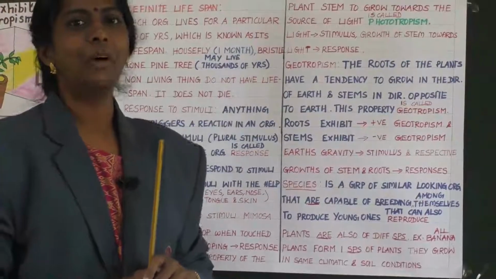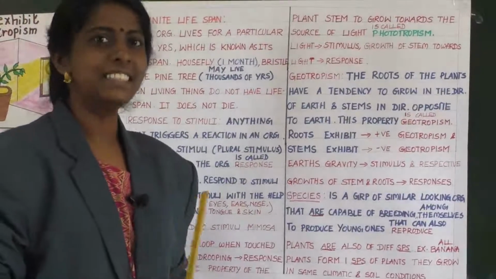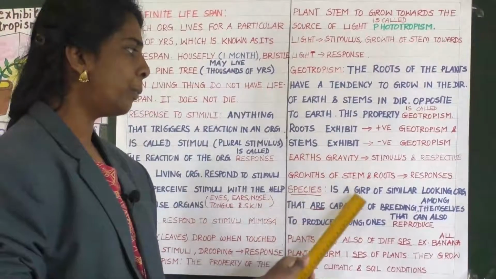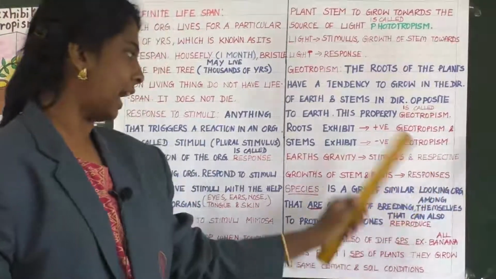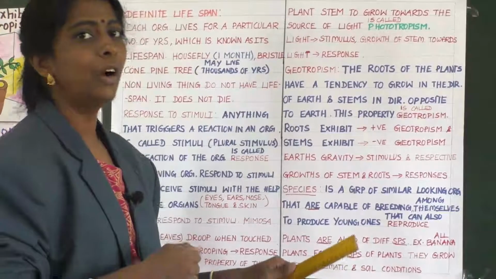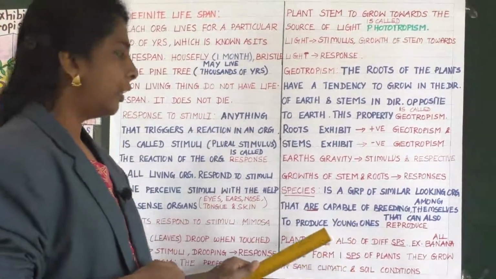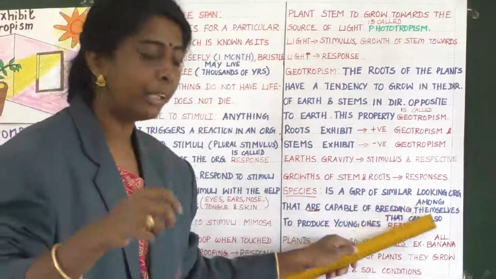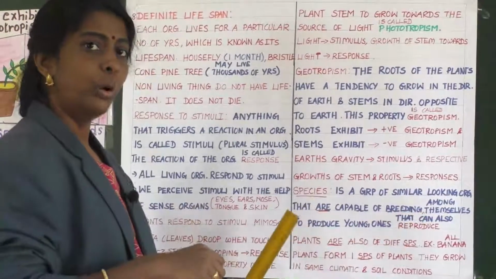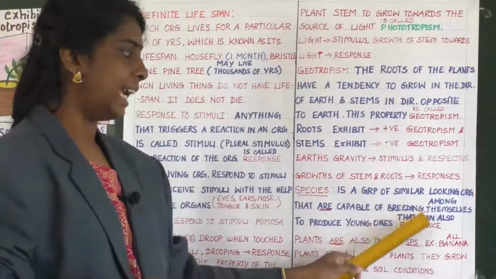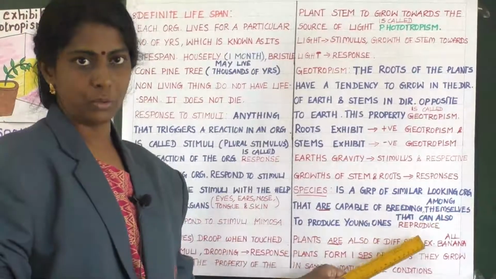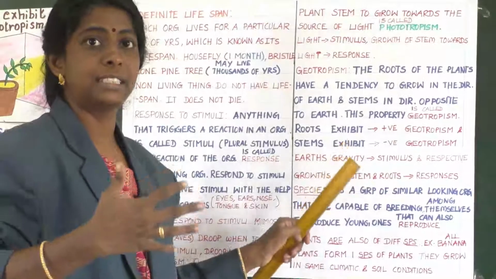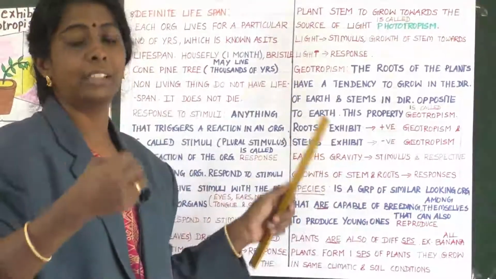Yes, children. Now the last part of the chapter, that is species. Okay. So what is a species? It is a group of similar looking organisms that are capable of breeding among themselves to produce young ones that can also reproduce. Can you understand? Humans are different from elephants. Elephants are different from lion or tiger.